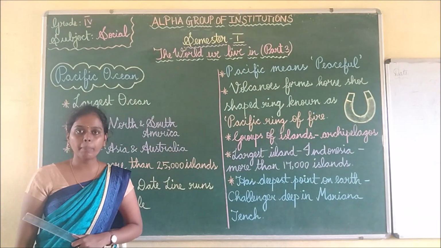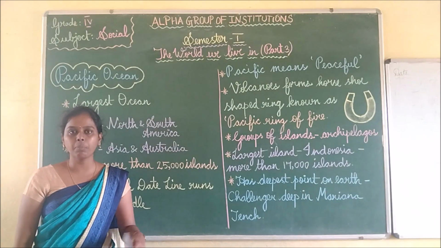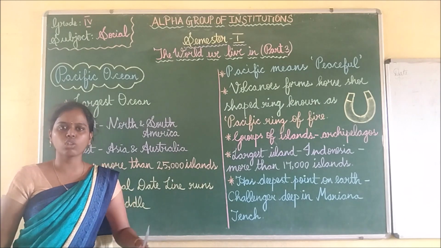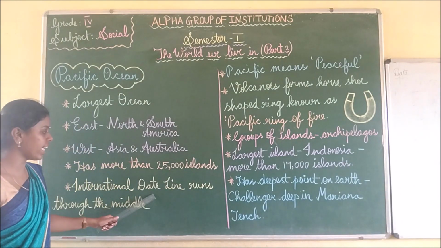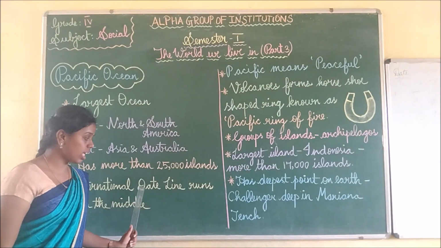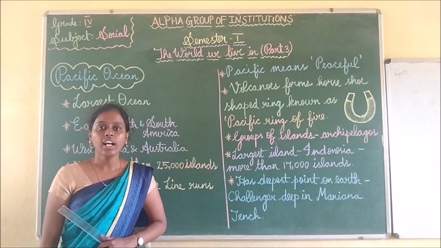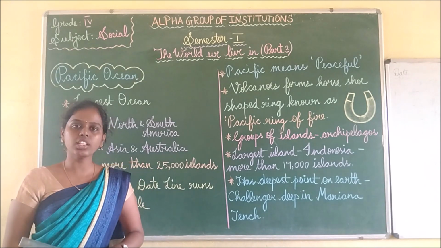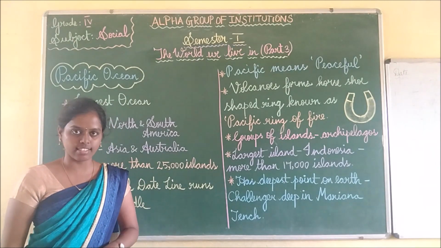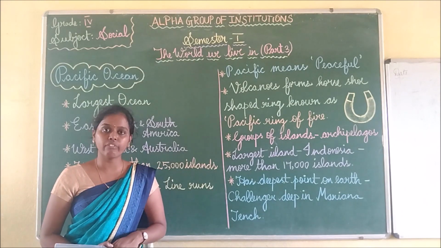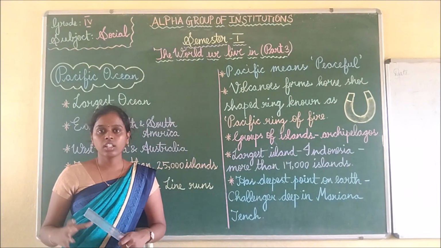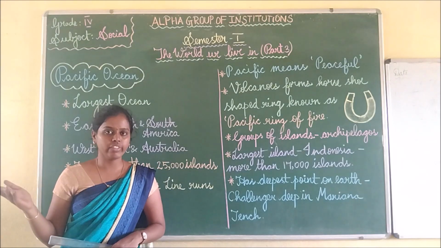We have seen about the equator, which runs in the middle of this continent. Now there is a line called the International Date Line. With the help of this line, the day and time of each and every country is decided. There will be varying time in each and every country, children. The time and the day will vary.